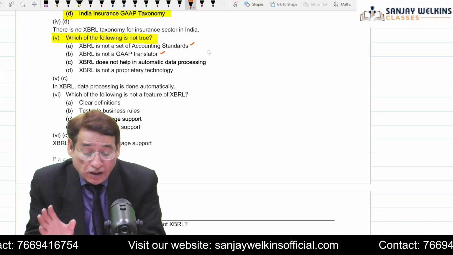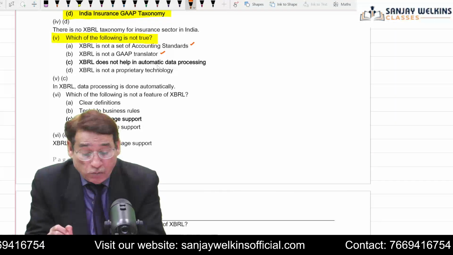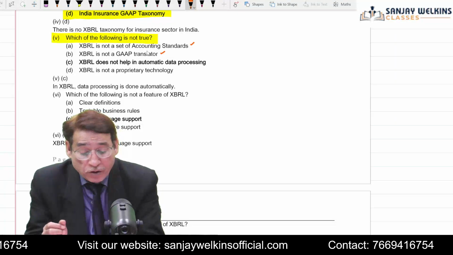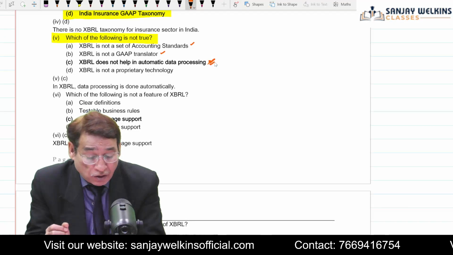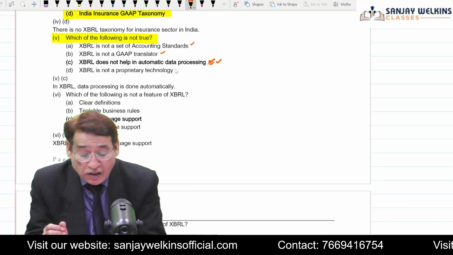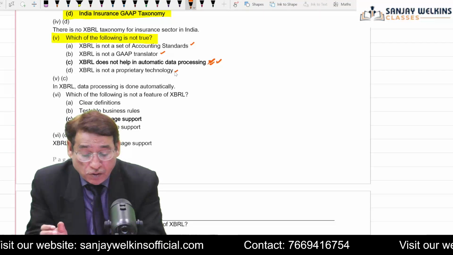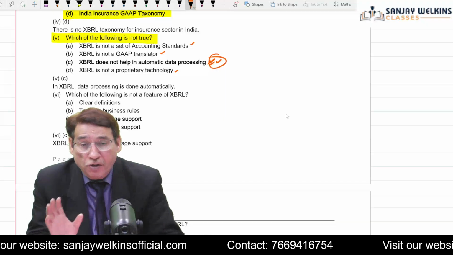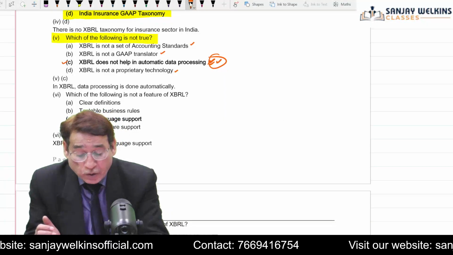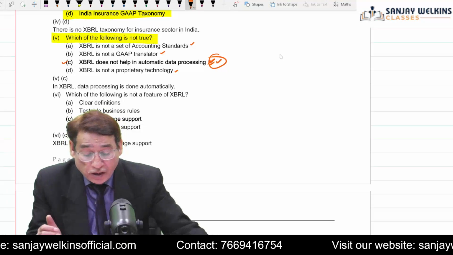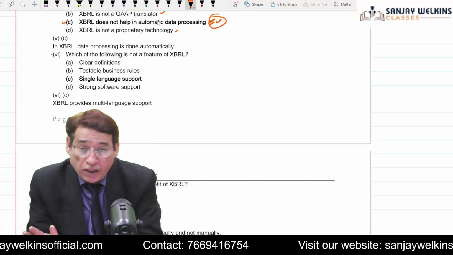Which of the following is not true? The question says that XBRL does not help in automatic data processing. In fact, this is not true, we may say. So this will be your answer in this particular case. XBRL is not a proprietary technology. The rest of the things are actually true, but this one is not true. So your answer will be C, because XBRL data processing is done automatically, we know that. So that is why it is not true.